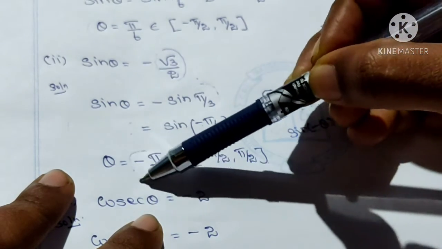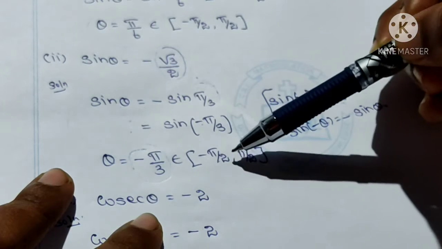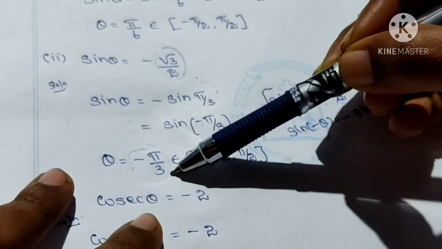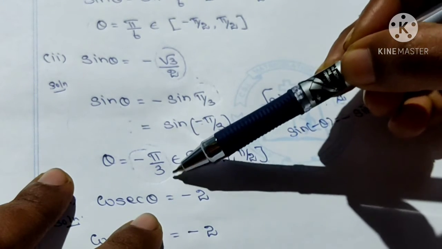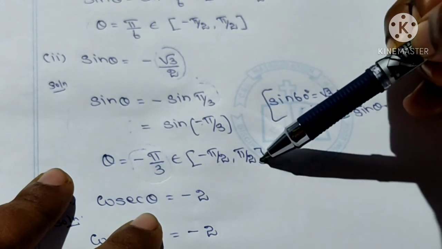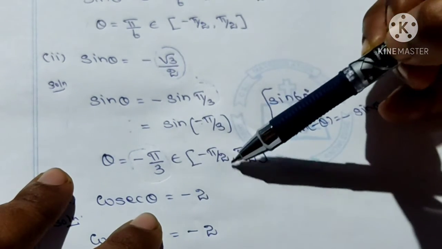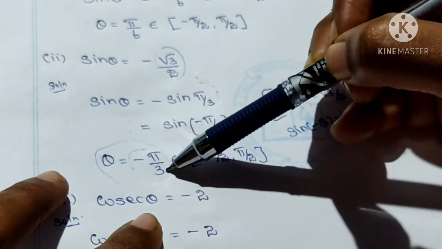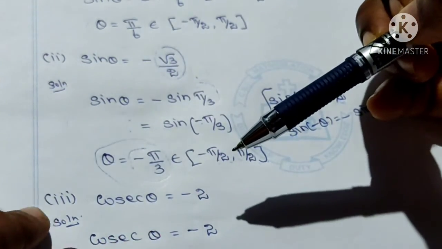So this -π/3 belongs to the closed interval [-π/2, π/2]. Yes, because this one is -60 degrees, and this interval goes from -90 degrees to 90 degrees. So -60 degrees lies in this interval. So the principal value of the given question is θ equal to -π/3.